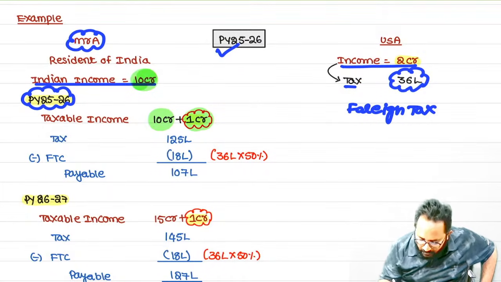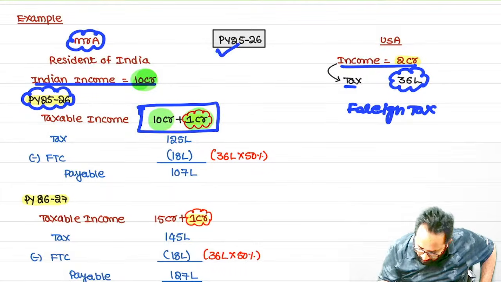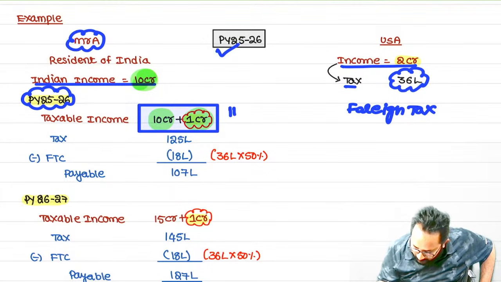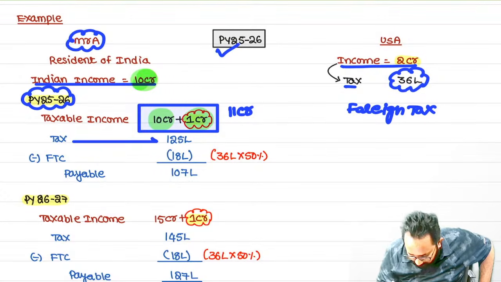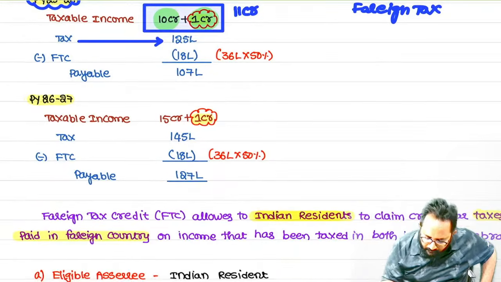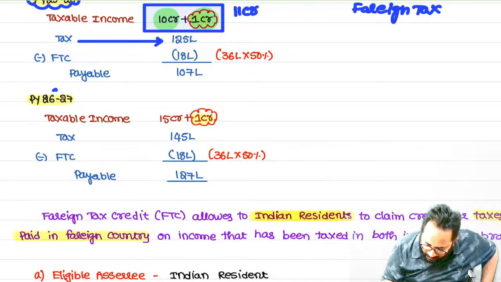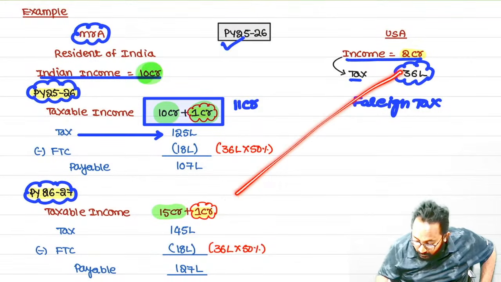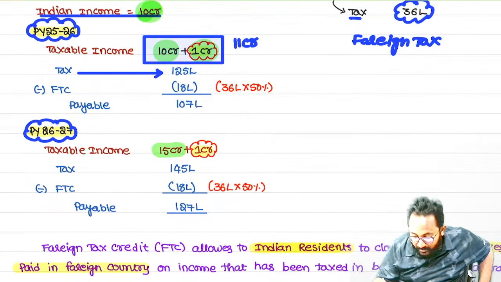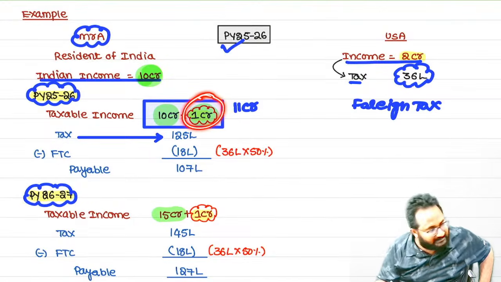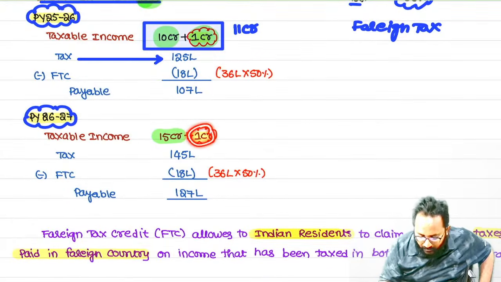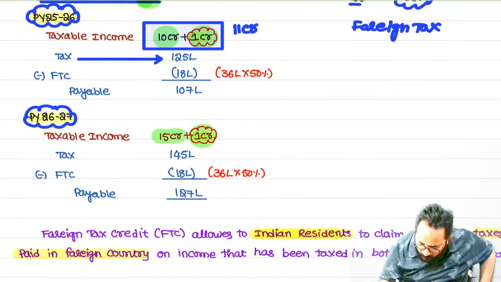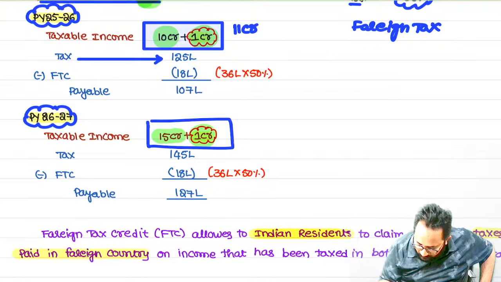Now here 1 crore is taxed, so totally what is the taxed amount? 11 crore. On that 11 crore, what is the tax? Just a random number I have taken: 125. In the next year, what is the Indian income you earned? Okay, 15 crore you earn, and the foreign income which was pending to be taxed in India, 1 crore, is taxed here. Totally 16 crore.